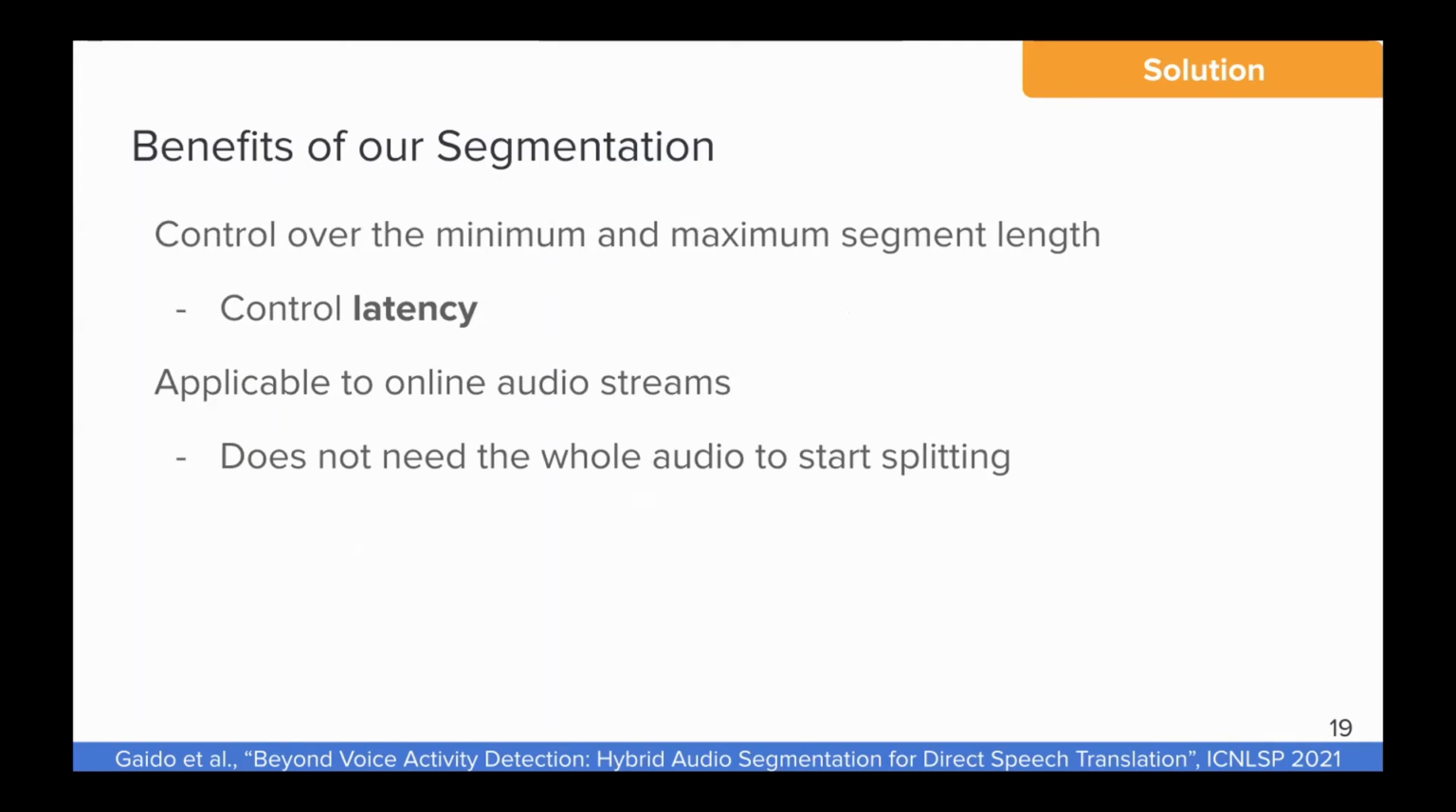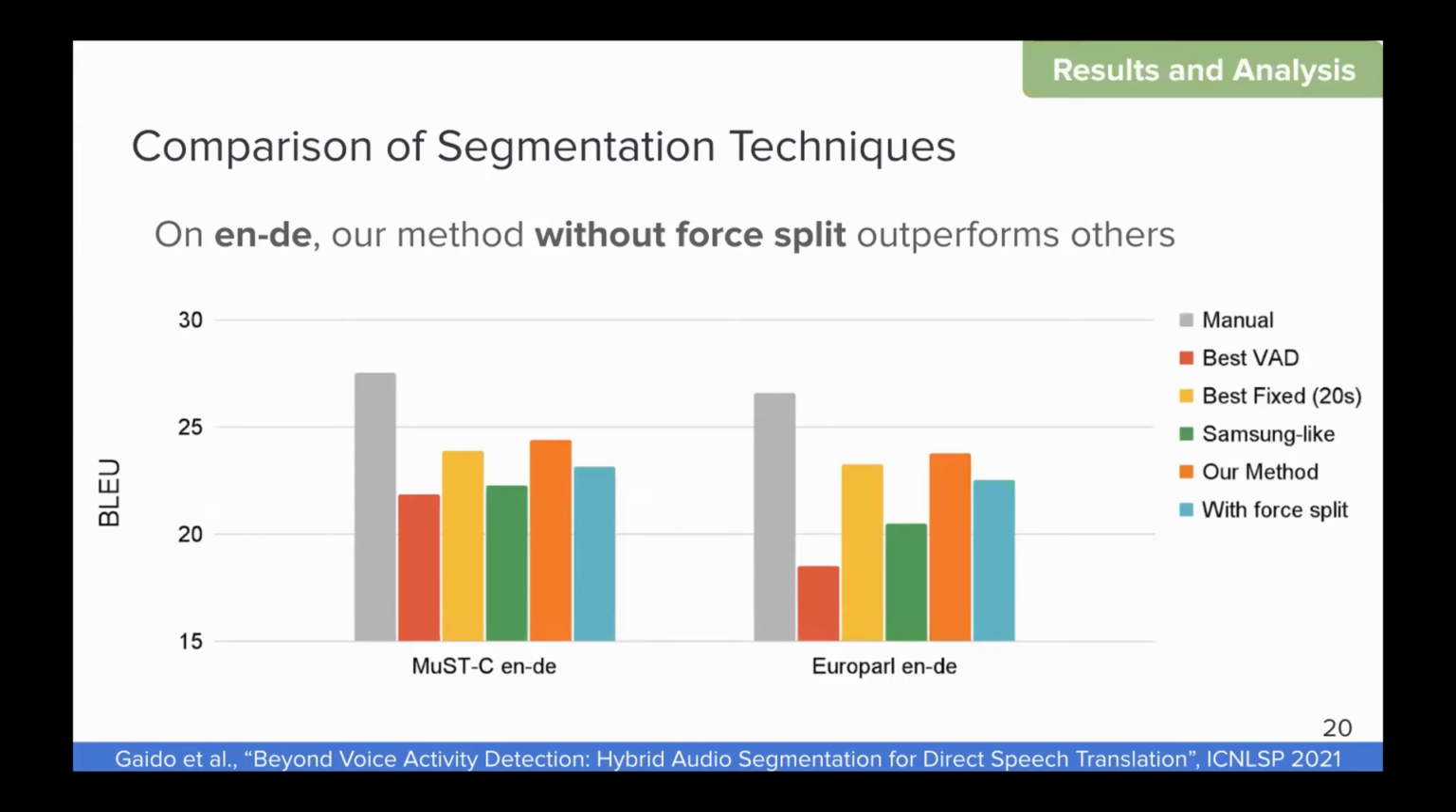The benefits of our segmentation are both that we can control the segment length, so we can control the latency. And then also the good thing is that we can apply this to online audio streams, because we don't have to wait for the whole audio to be available to start splitting. We compare our solution to the previous ones, and we can see that in English-German, on two test sets, MuST-C and Europarl-ST, our method outperforms all the others. And in particular, with respect to the commonly used VAD segmentation method, the margin is pretty huge.